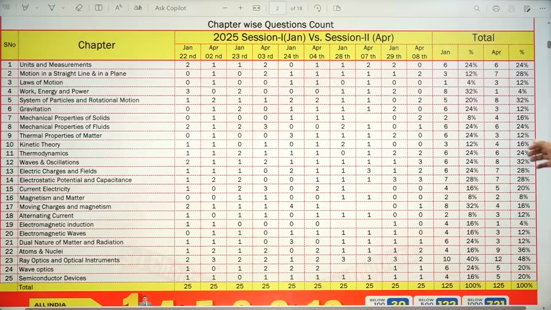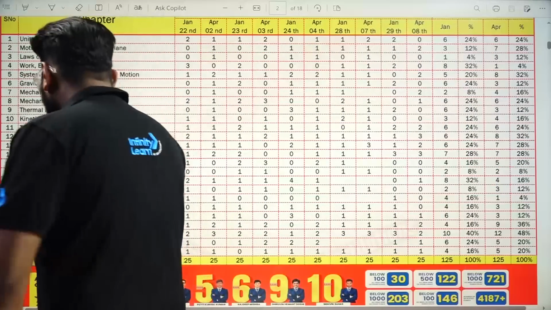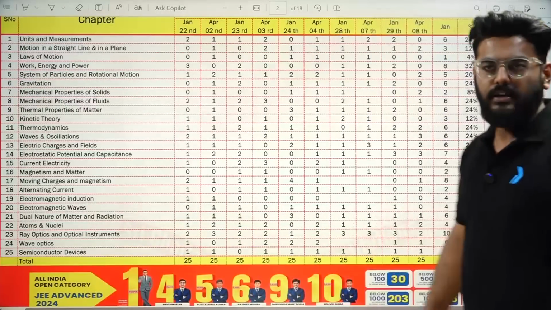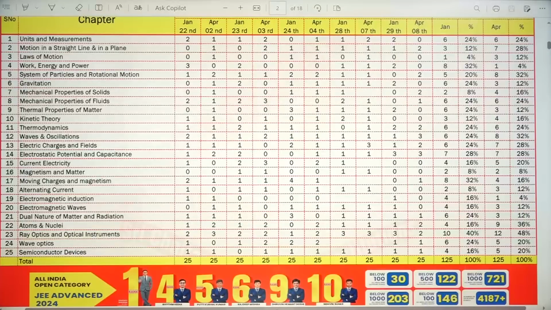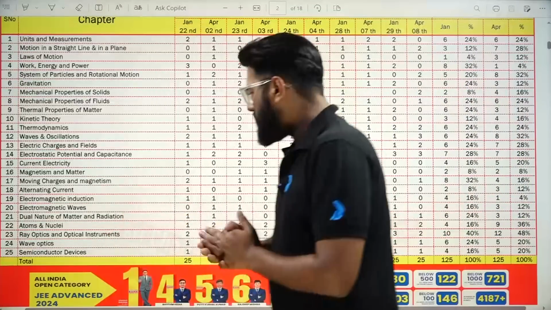Then thermal properties of matter, weightage has reduced in the April attempt. Kinetic theory, not that much asked, it's a small chapter as well. And thermodynamics has an equal weightage. Then talking about waves and oscillation, it is also a high weightage topic. Here also, 40% signifies ray optics and optical instruments. Ray optics has obviously been an important topic, and the majority of questions have been asked from lenses and all the concepts in it.